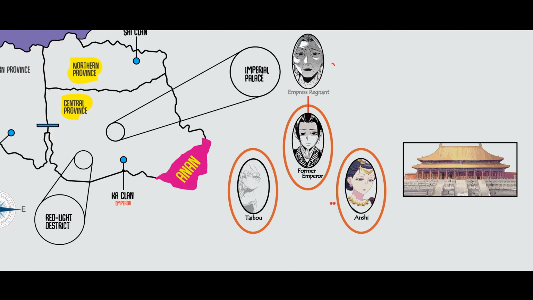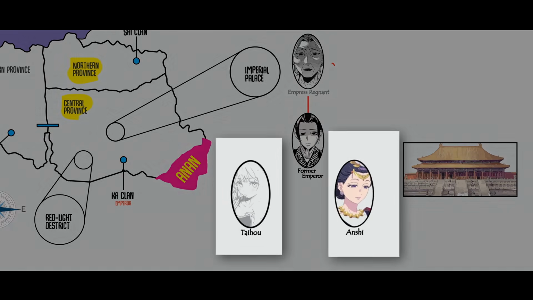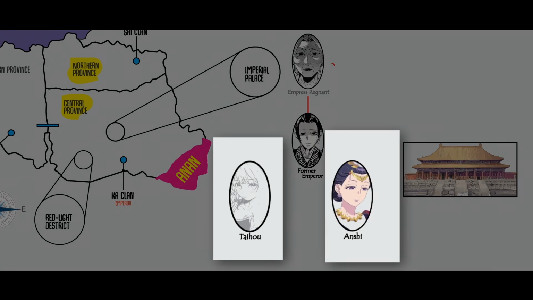This brings us to one of the most important aspects of the Apothecary Diaries, the role of women and families in this society. From the moment a girl is born into a noble family, she is often treated less as a person and more as a political asset. Daughters are used to gain favor, status, or influence, usually by being sent into the inner court, where their value is measured by how close they can get to power.